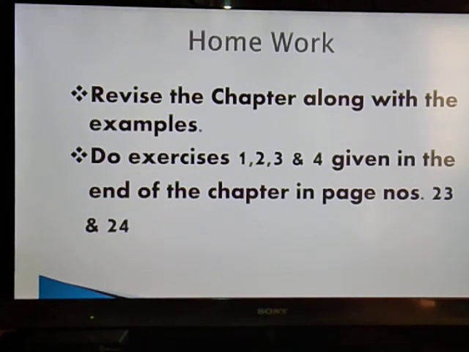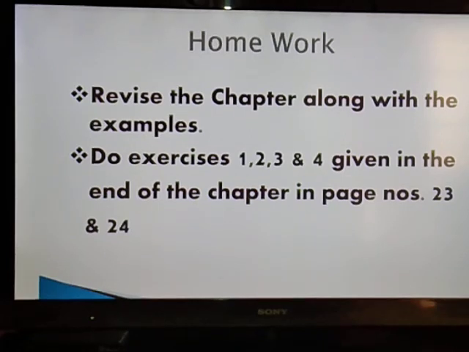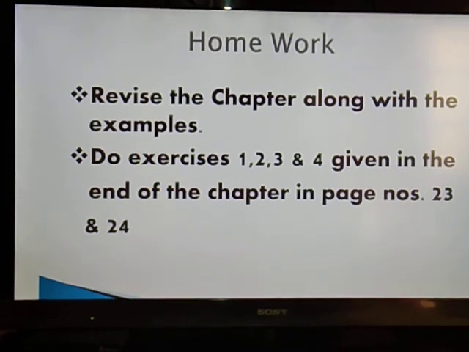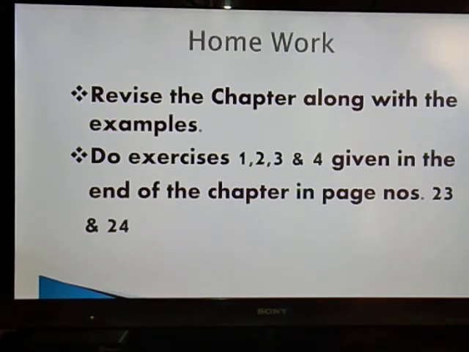Now the homework will be to revise the chapter along with the examples, and you have to do exercises 1, 2, 3 and 4 given at the end of the chapter on pages 23 and 24. First you may do it in the book with a pencil, and afterwards you may do it in the copy with a pen. Thank you.